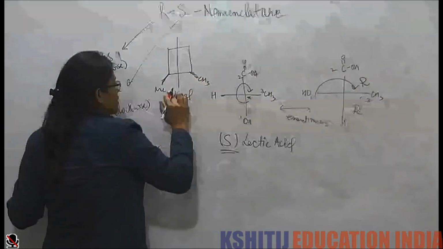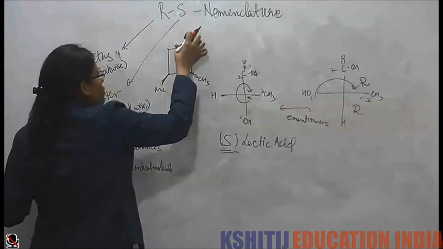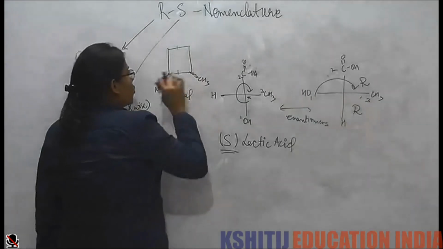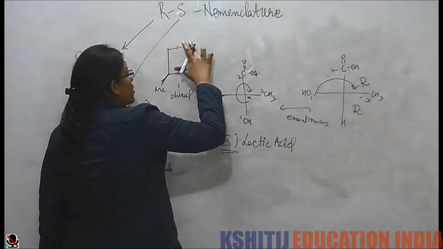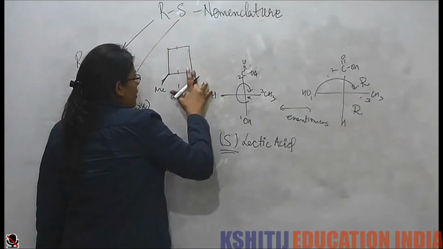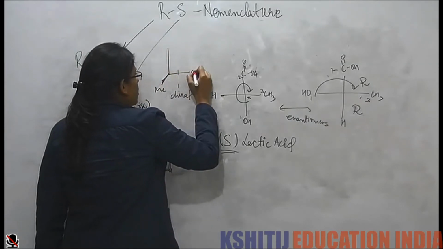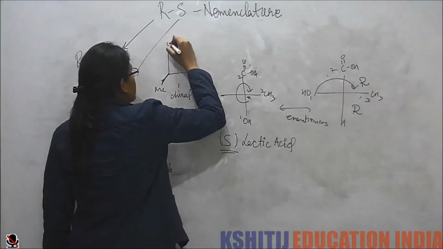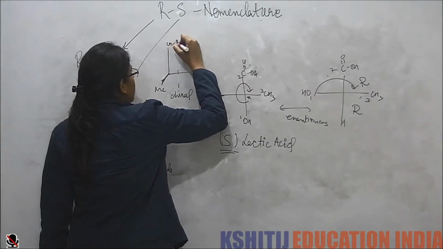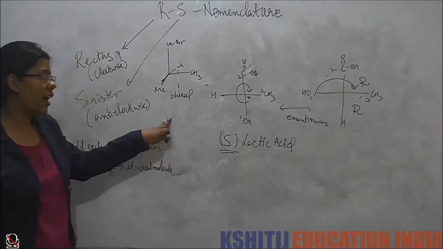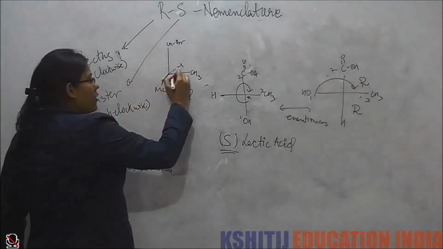Then the molecule is chiral because now it has no plane of symmetry. And if the molecule has only one chiral center, like if I have this kind of a molecule, then this is hydrogen, then the molecule is chiral because it only has one chiral center.